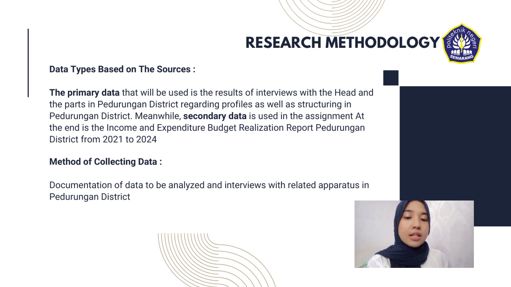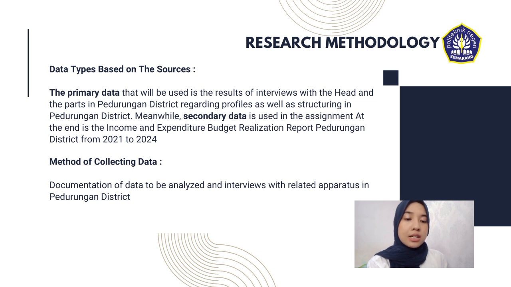And then data types based on the sources. There are two data types. The first one is primary data and then secondary data. The primary data will be the result of interviews with the head and the sections in Pedurungan District regarding profiles as well as structuring in Pedurungan District.